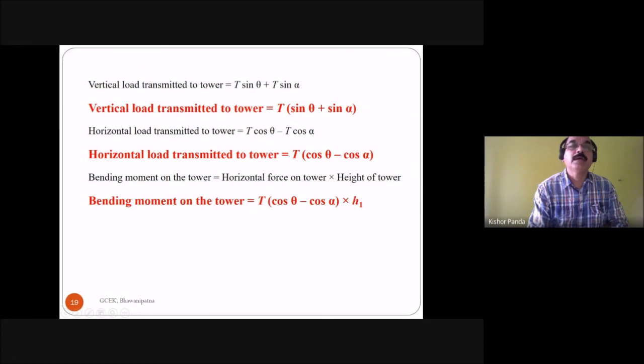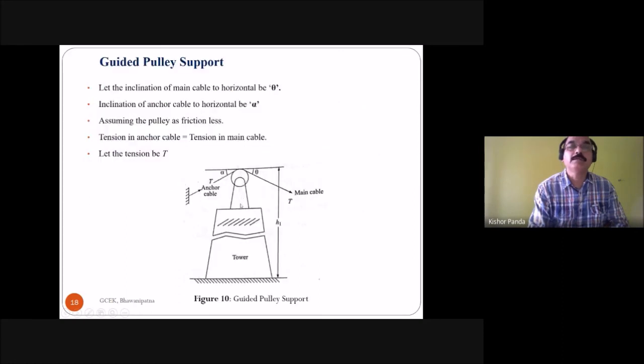Then find out what is the vertical load transmitted to the tower. This is the tower, and these are the two cables. The main cable is inclined at an angle theta to the horizontal, and the anchor cable is inclined at an angle alpha with the horizontal.